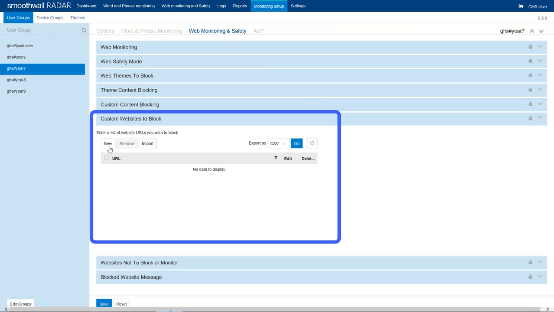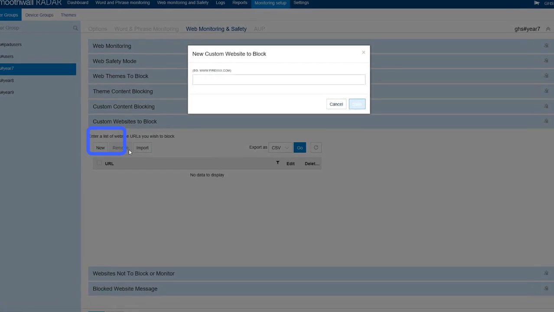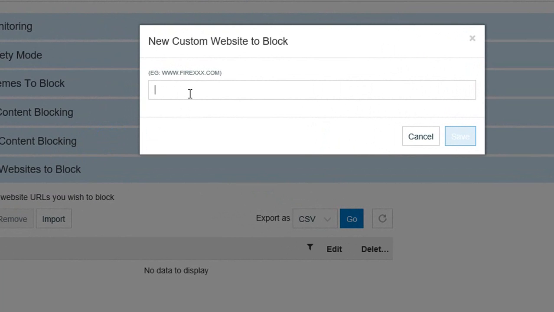Custom Websites to Block is used to specifically block website URLs regardless of theme or content blocking settings above. Use New to enter a URL that is to be blocked. Note that wildcard symbols are permitted at either end of the text entered. Use Save to save the new entry.